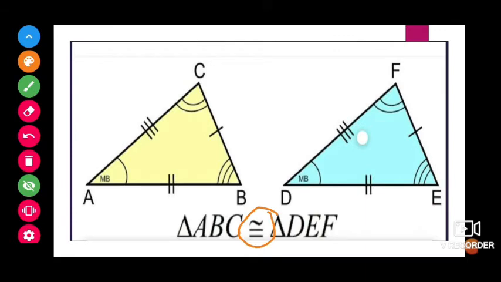And how we have to write, we have to write based on the corresponding parts. For example, here ABC is corresponding to DEF.